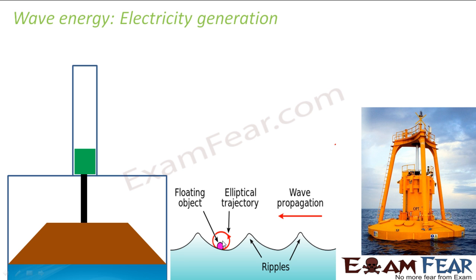Now what happens? This is how the waves actually take place. These are actually small ripples. When you have some floating object, how does that object move? That object keeps moving in an elliptical trajectory. I will not talk about all these things in much detail here. You will study a lesson on waves in your next class, that is in class 11th, where you'll understand more deeply how exactly a wave is formed, how an object moves, or what happens to an object when it floats on a wave, right? In this case, we will see how electricity gets generated.